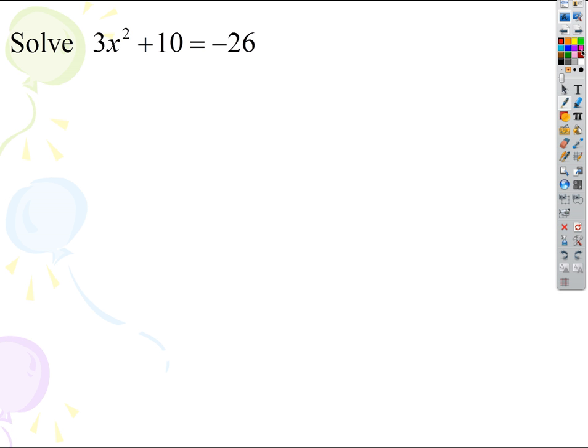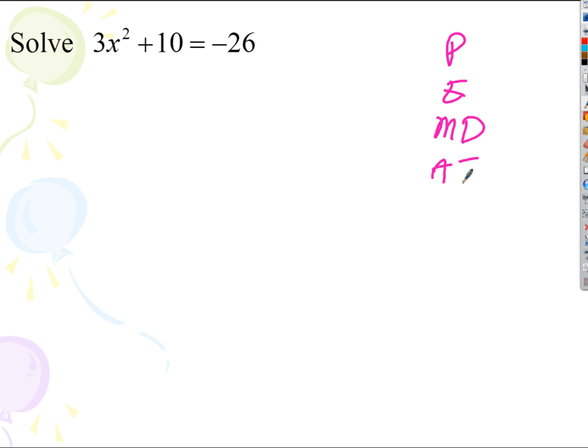Sometimes we get problems like this where there isn't a separate x squared term and x term. There's just an x squared term. And we know what our rule is that we've said all year over and over: if we can point to a single x in an equation, I can always isolate it by reversing the order of operations. So in this case, if I reverse the order of operations, that tells me the order of the steps I'm going to go through to isolate x. What's the first thing I do?